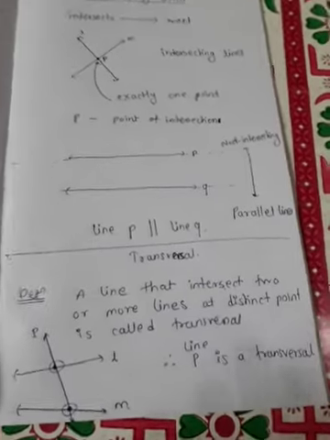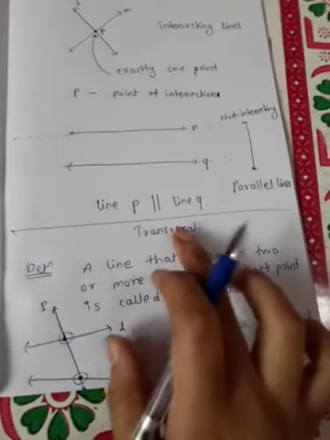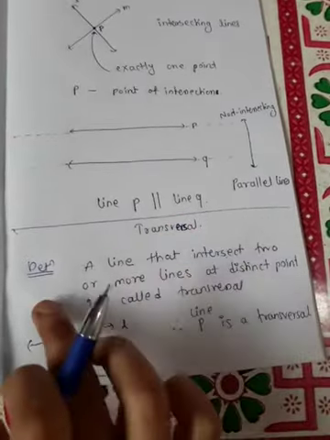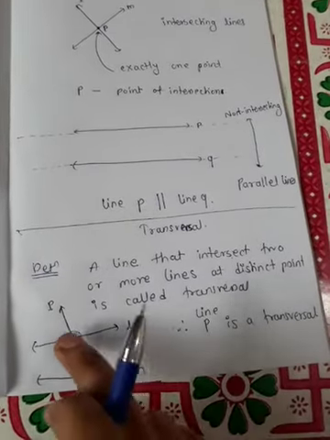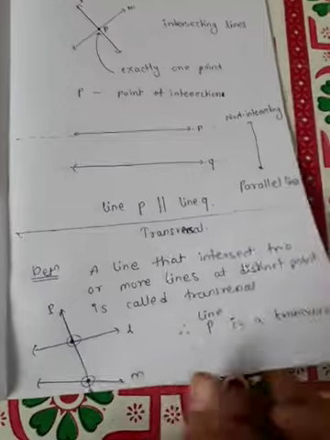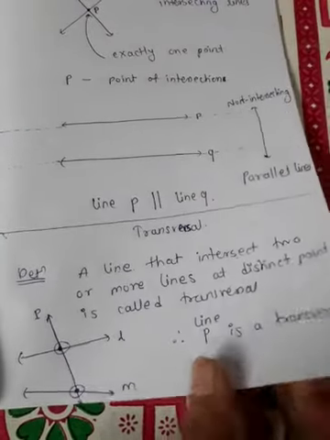Okay, so did you understand what a transversal is? A transversal is nothing but a line which intersects two or more lines at distinct points. So see one more figure to understand the concept of transversal.